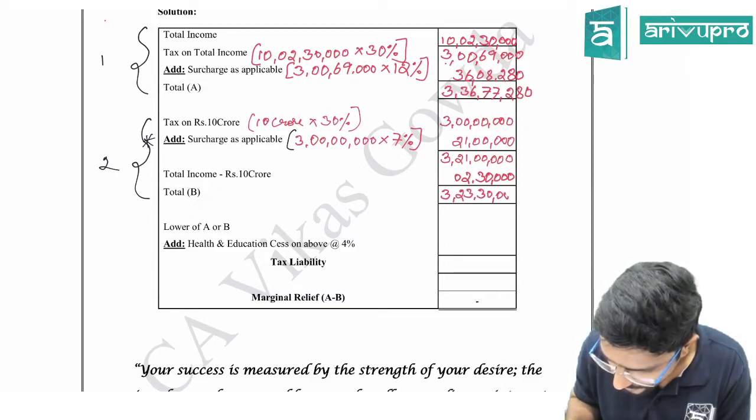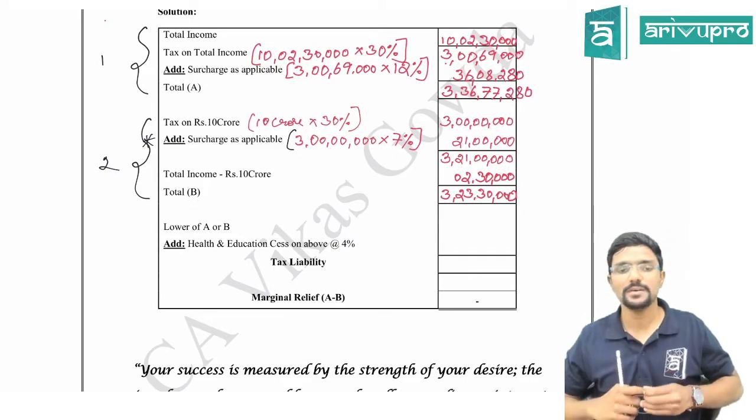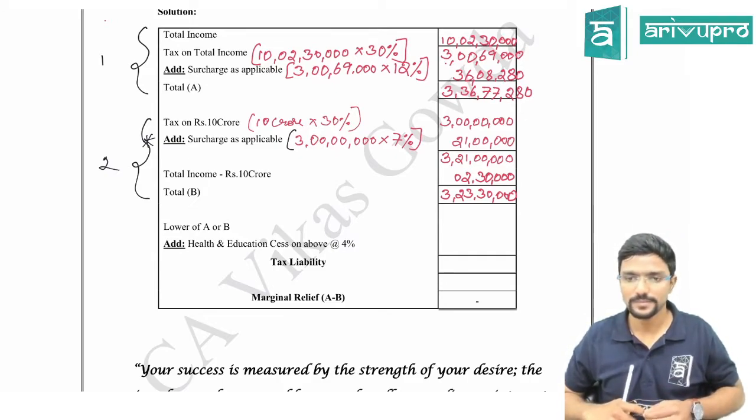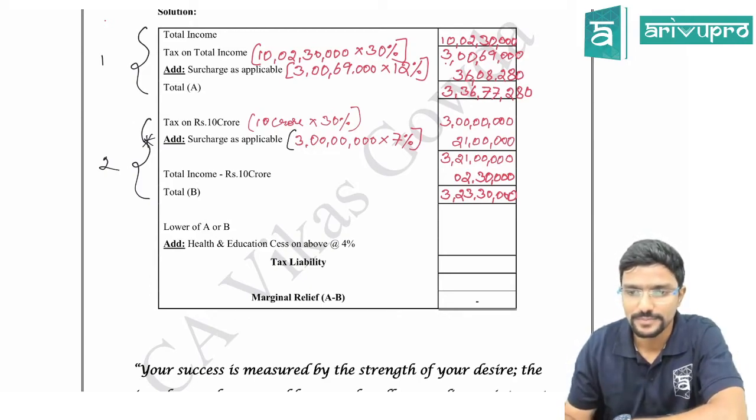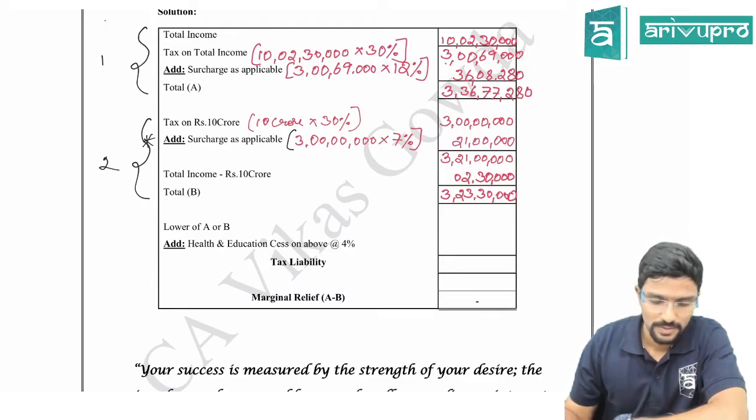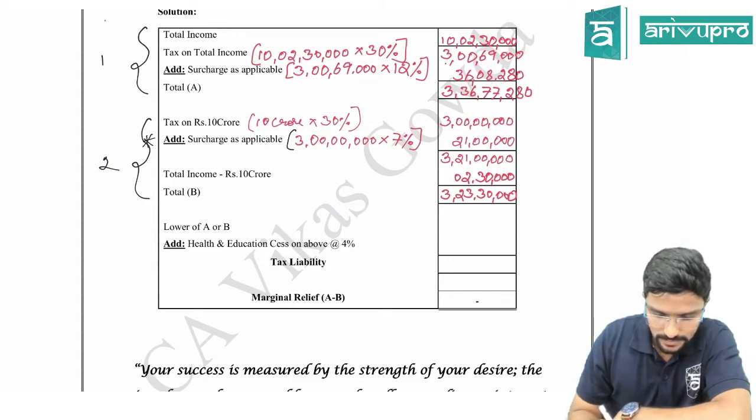Total income minus 10 crore: your total income is 10 crore 2,30,000 minus 10 crore, you will get 2,30,000. Clear, guys?